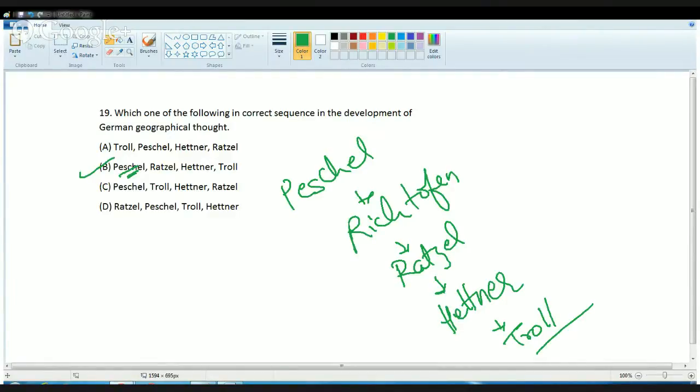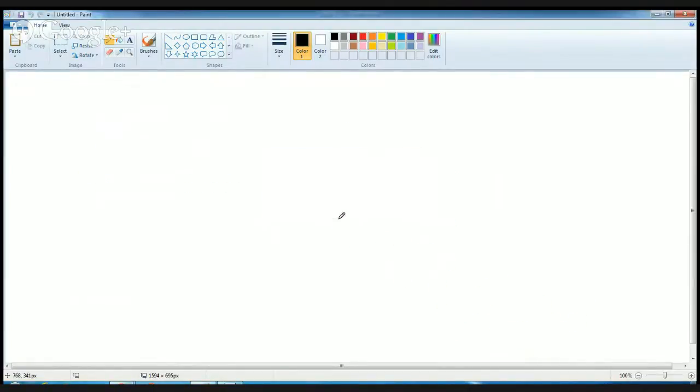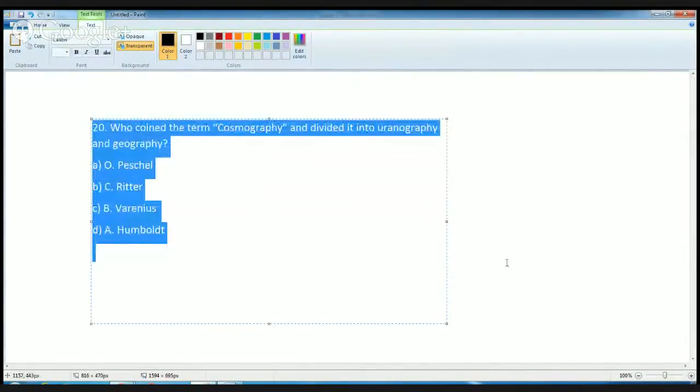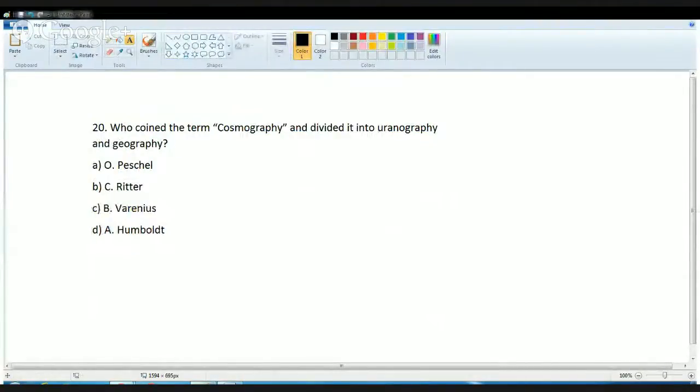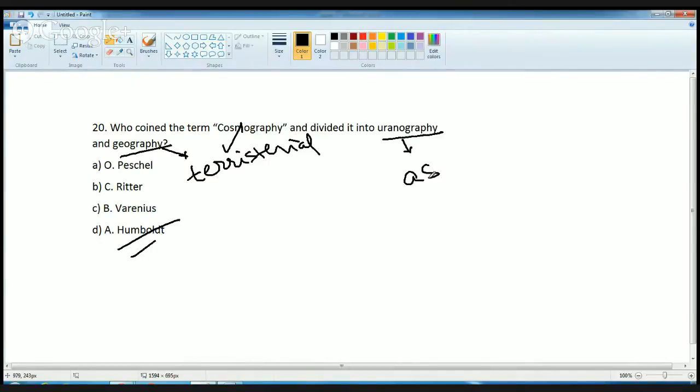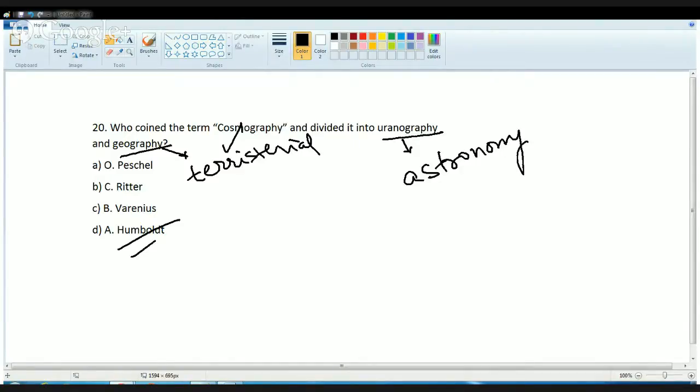The next question is a very direct question and a very famous and common question in geography. Who of the following gave the term cosmography and divided Earth into uranography and geography? Now the answer is Humboldt. Humboldt was the first person to talk about cosmography, and he divided the world into uranography and geography. Under this, geography dealt with the terrestrial part and uranography dealt with the astronomical aspects.